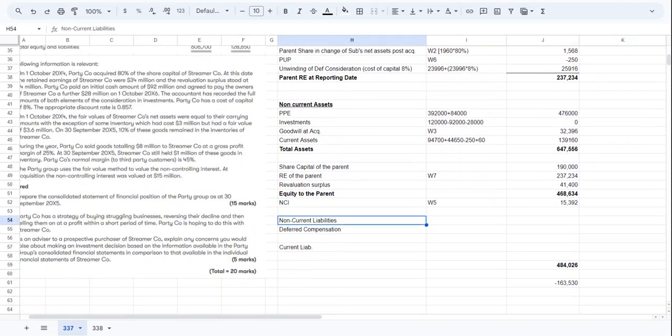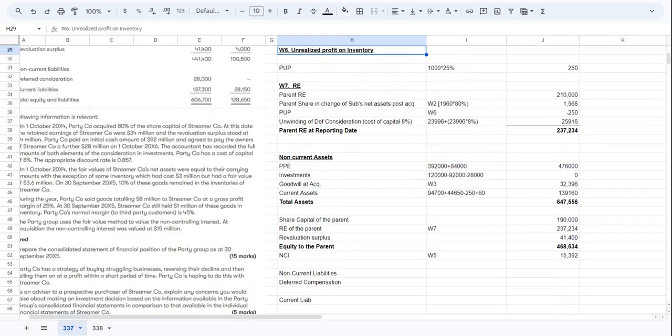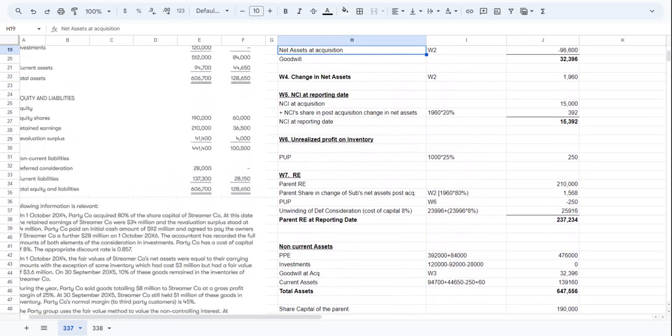Then we have non-current liabilities. While we do the non-current liabilities, let's take it from the question. So current liabilities they have 137,300 of current liabilities plus 28,150.